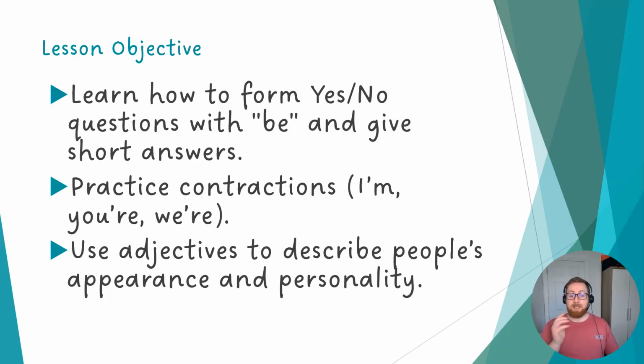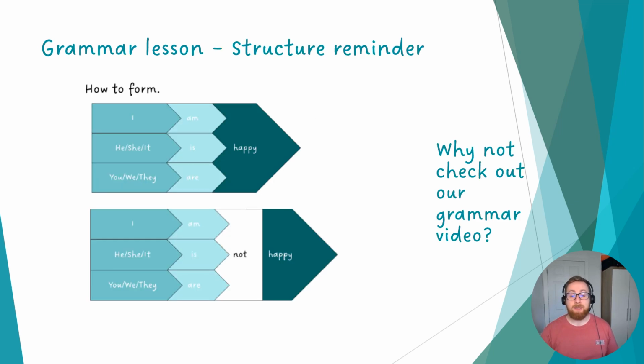Now, today's lesson objective, we're learning to form yes-no questions with the verb to be and to give short answers. We'll also practice using contractions. So for example, I'm, you're, we're, and we're going to use adjectives to describe a person's appearance or personality. Contractions are a natural way to shorten a sentence and make it more punchy.